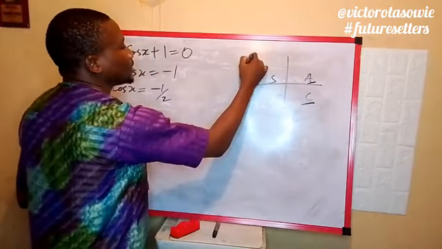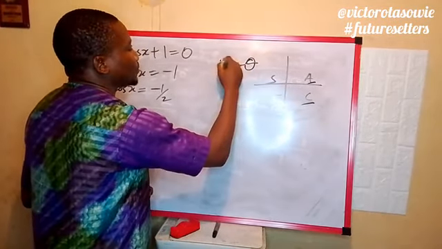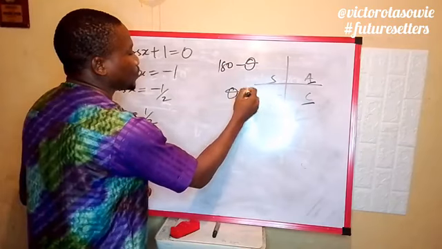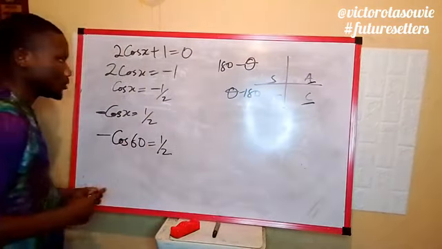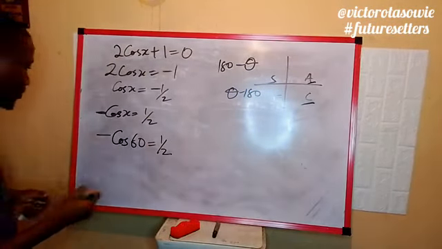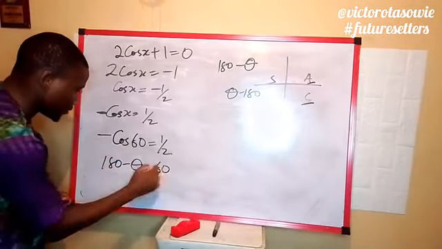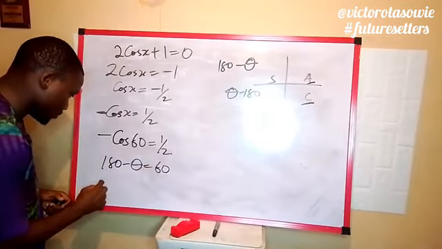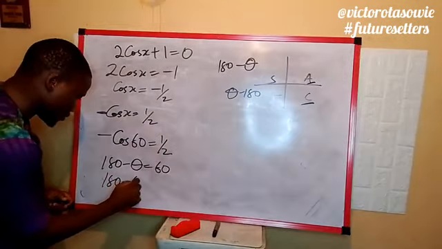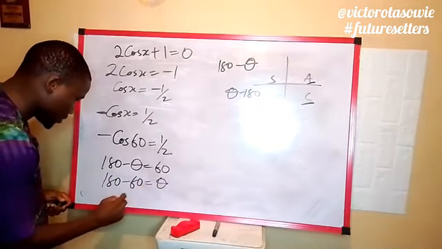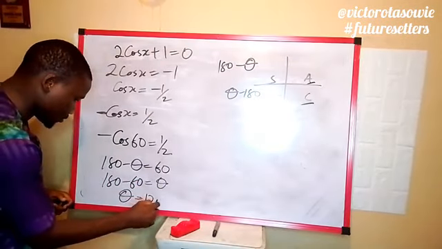So we have theta, 180 minus theta, and 180 plus theta, and we can test with two of them. So we have 180 minus theta equal to 60 degrees. Therefore 180 minus 60 equal to theta, and theta equal to 120 degrees.